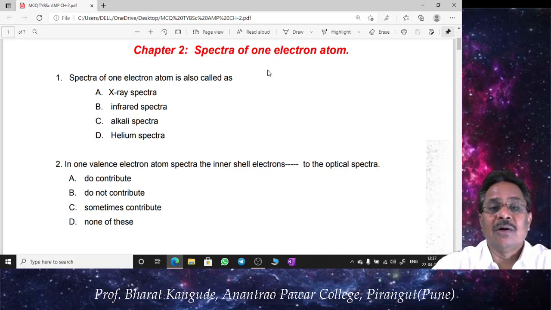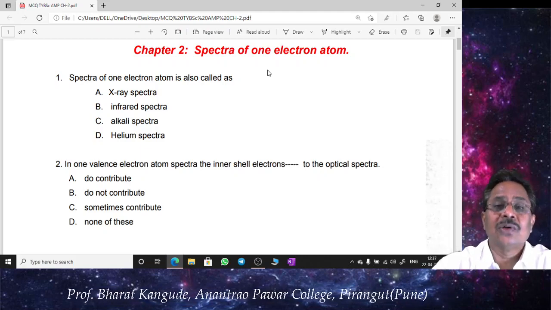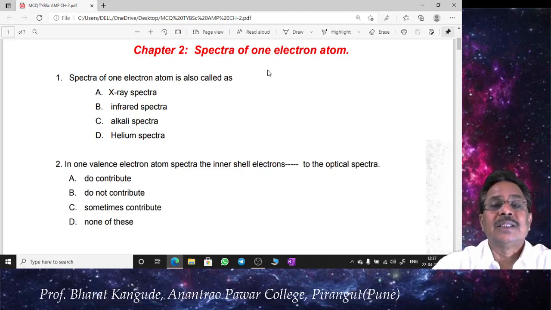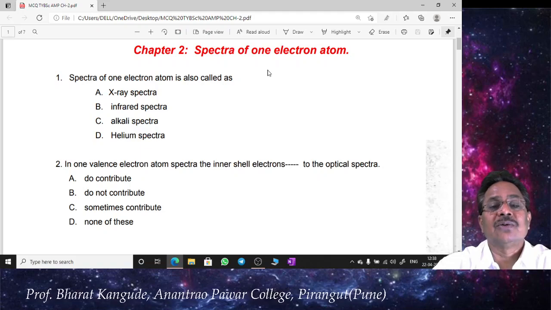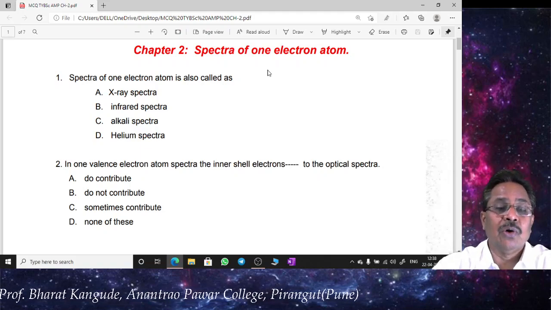That single, unpaired electron in the last orbit is called the optical electron, and the spectrum of all such one valence electron systems is because of this optical electron, as we all know.